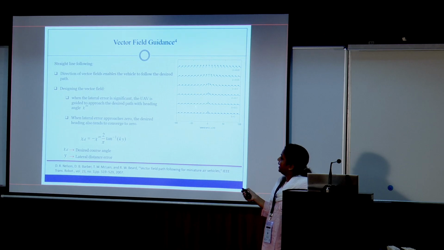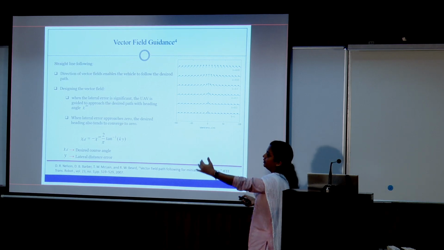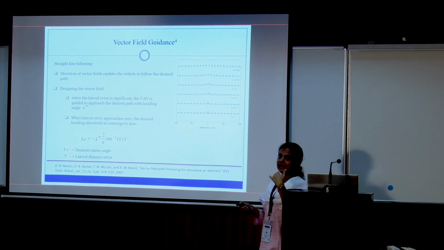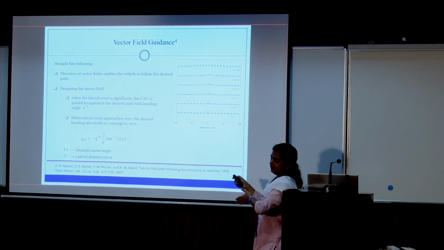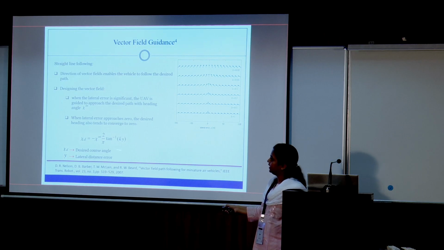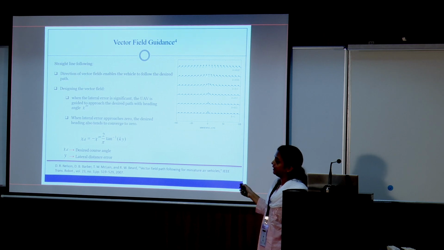For straight line convergence, the idea is that this is the desired heading command. The desired heading command is minus chi infinity 2 by pi tan inverse k y, where y is the lateral distance error. The idea is, if you are very far, then come perpendicular to the straight line, that is the best way, that will be the faster approach. When you are close to the line to be followed, then try to align along it. This equation exactly fits that, and based on different values of k, the convergence rate can be changed.